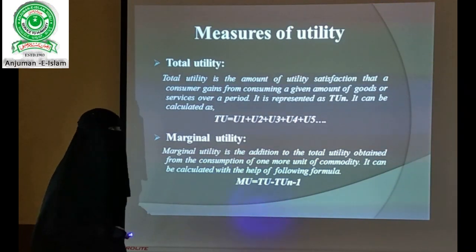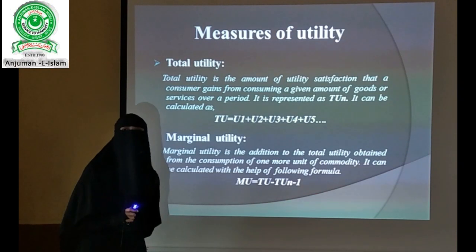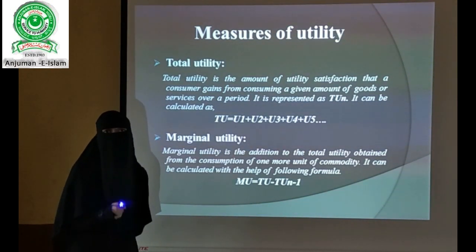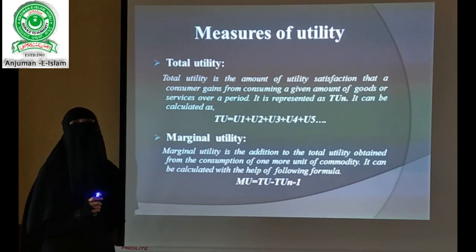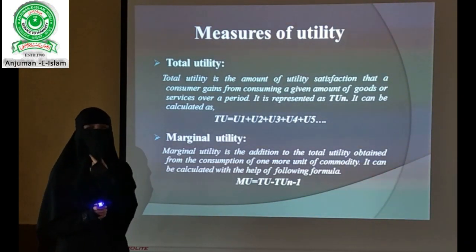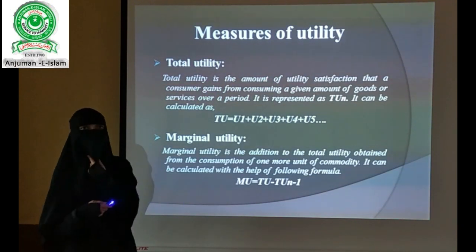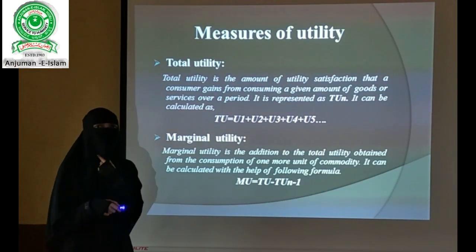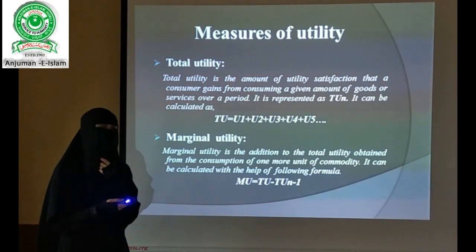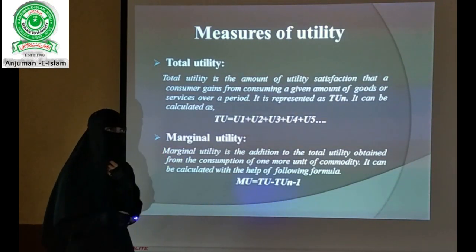The term marginal itself indicates an addition in the utility, that is, the total utility. In the total utility I have gained, the additional utility I gain by consumption of one more unit is called the marginal utility.